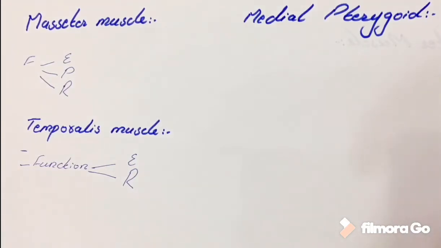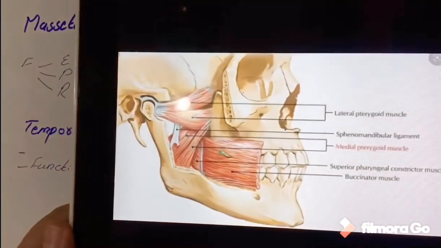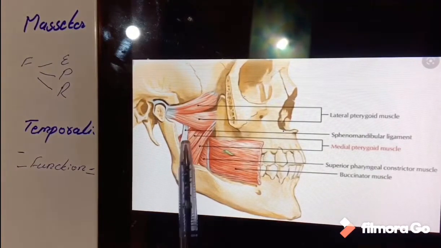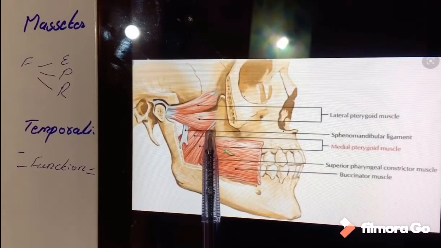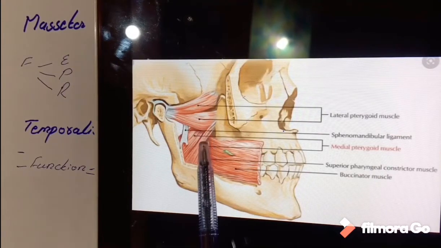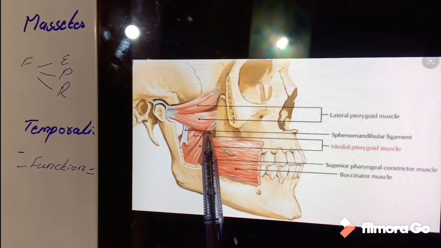The origin of the upper head and lower head is different, but the innervation of both is the same, and also the insertion is the same. This is the upper head and this is the lower head. The upper head origin is from the tuberosity of the maxilla, and the lower head arises from the medial surface of the lateral pterygoid plate.